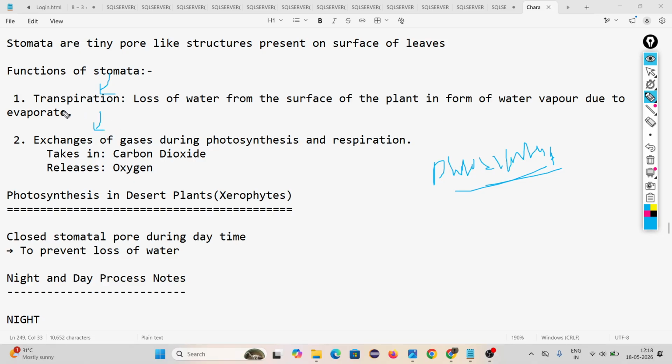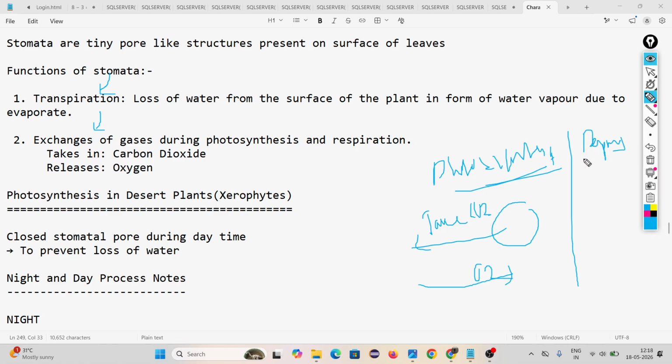One is transpiration, and another is exchange of gases. Sir, what do you mean by exchange of gases? Look, in photosynthesis, the plant takes carbon dioxide and releases oxygen.